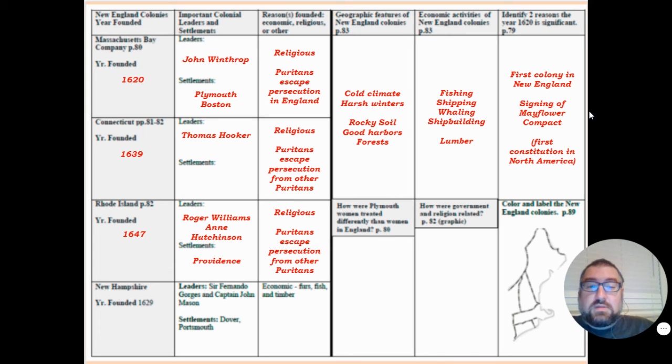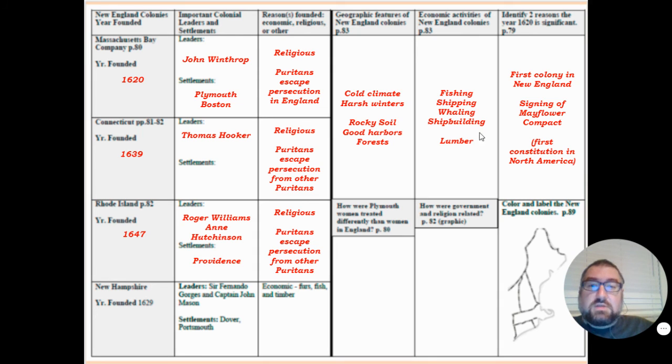This is important because if I say something that is wrong in class, you should be able to pick up your textbook and say, no, look at this. You see this book right here? You're wrong. And that's the entire point behind a constitution. A constitution is a document that establishes a system of government. And that way, if somebody breaks the law, you can hold up this document and say, no, see that? You're wrong. You're breaking the law. So having our first constitution in North America is a very important first step.